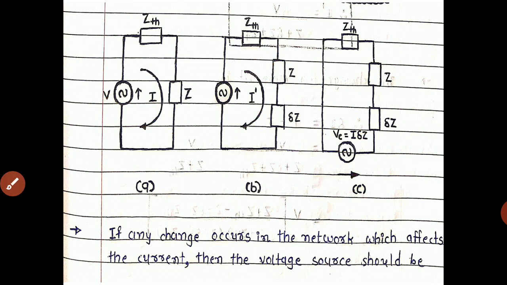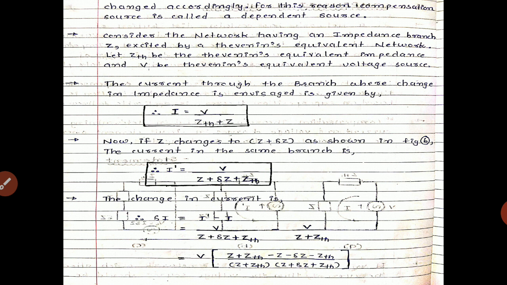If any change occurs in the network which affects the current, then the voltage source should be changed accordingly. For this reason, the compensation source is called a dependent source.